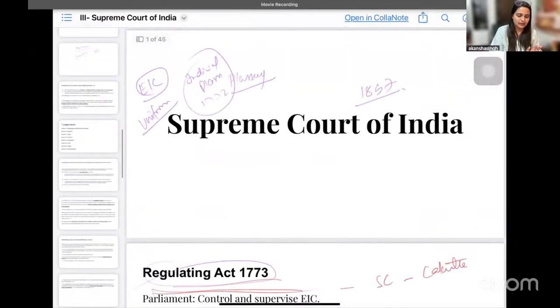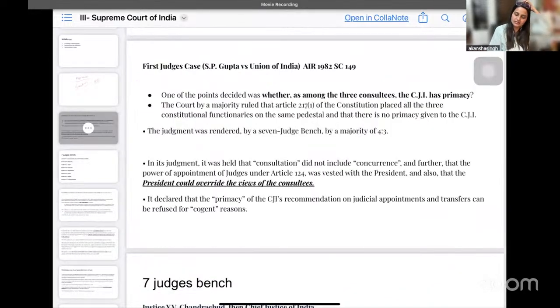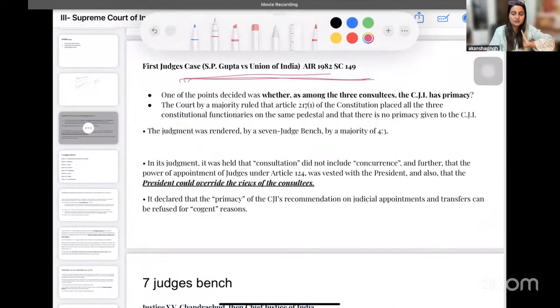So I'll just be briefly summarizing this for you. This is the name of the first judges case. Okay, SP Gupta versus Union of India. One of the attorneys from the Allahabad court understood that we need clarity with respect to this particular regard. And first judges case की summary ये है, basically 7 judges की bench बैठी और दूसरे में हमने 9 judges की bench देखी है.